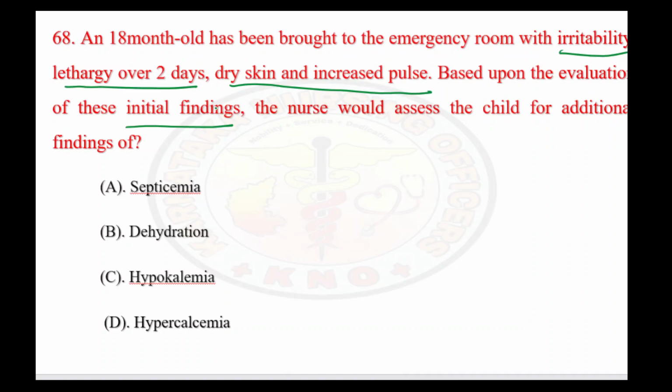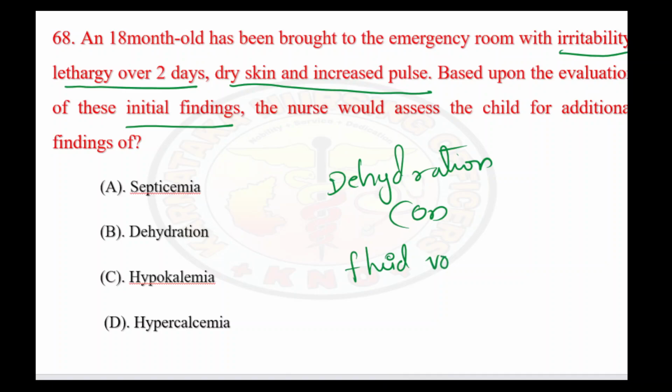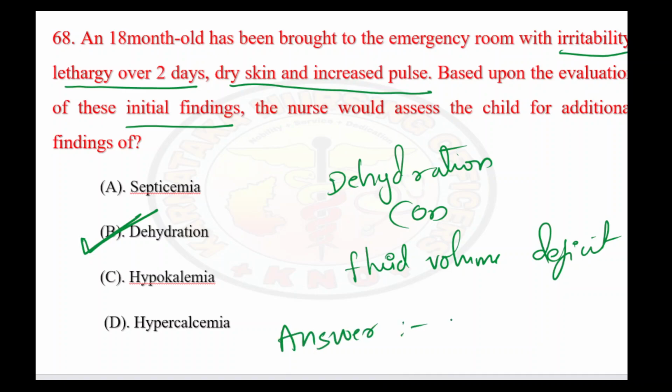All these features are defining the symptoms of dehydration, or we can even call it fluid volume deficit. We have seen in the last question about the signs of dehydration. So all these signs are mentioned here. Typically, the answer is option B.